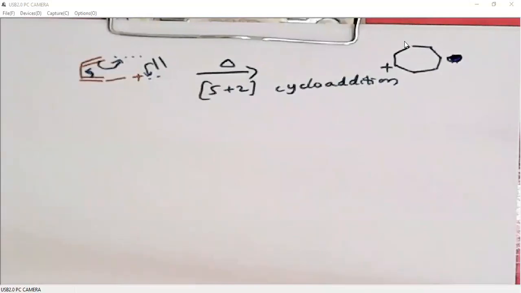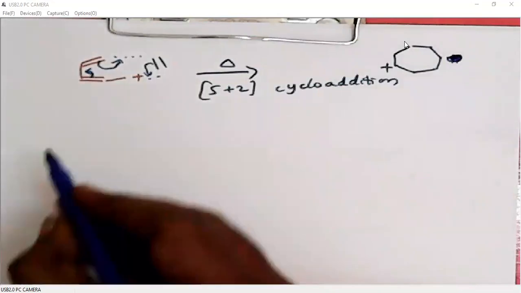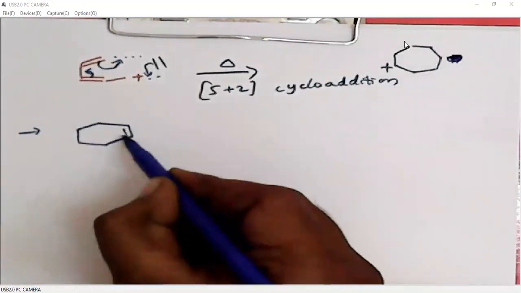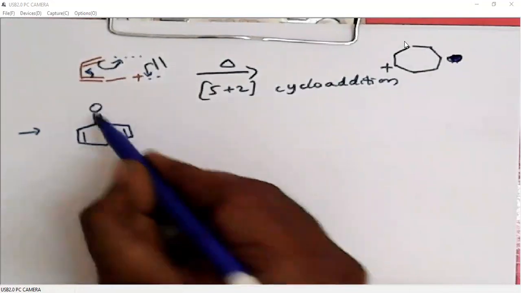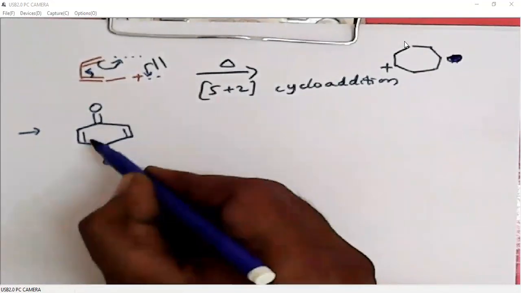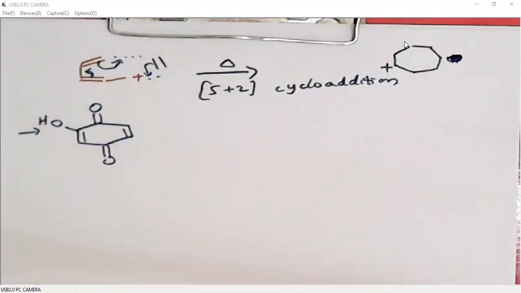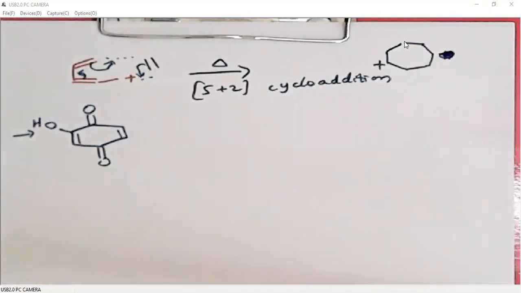An example for this 5+2 cycloaddition can be provided by this. See, just look at these examples, how nice they are. And they are not intermolecular, they are intramolecular.